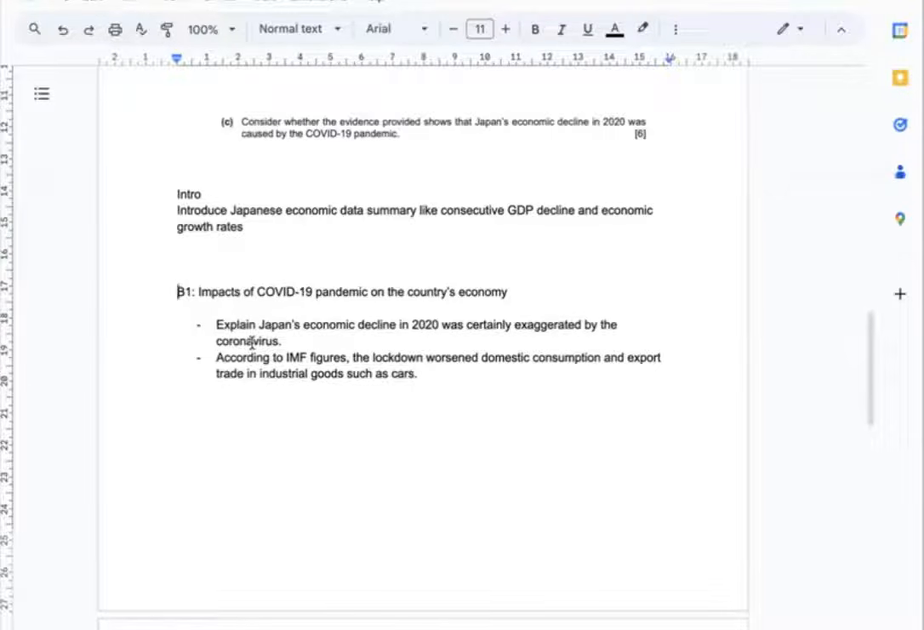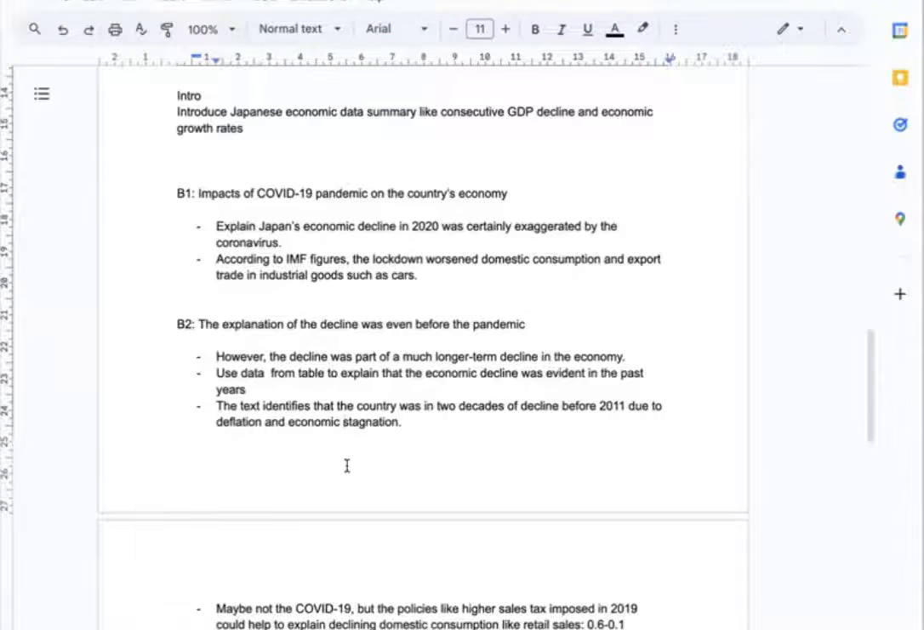And to support the idea, I can use the IMF figures, such as the lockdown, which worsened the domestic consumption and export trade in many industrial goods like cars. However, I should say that actually the decline was ongoing even before the pandemic. The decline was part of a much longer term decline in the country's economy. And to prove that, I can use the data from the table to explain that the economic decline was evident in the past years, like 2016, 2017, etc.